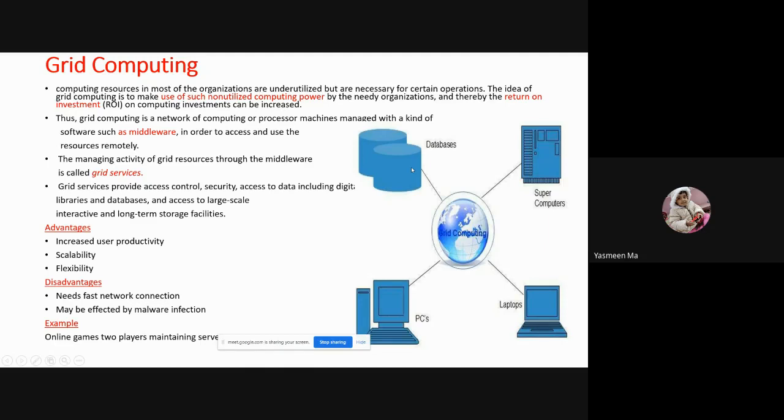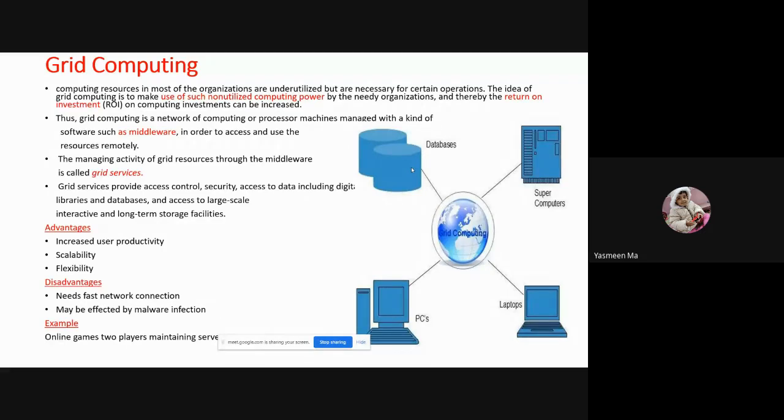So these four organizations have some computers. Now I want to run one application or one task. For example, I will take a bank. Every year I need to update everything and finalize the bank statements. By the end of March, on the last day of March, we have to update all the bank details. At that time I need a huge number of systems to run all my transactions from different places and locations.